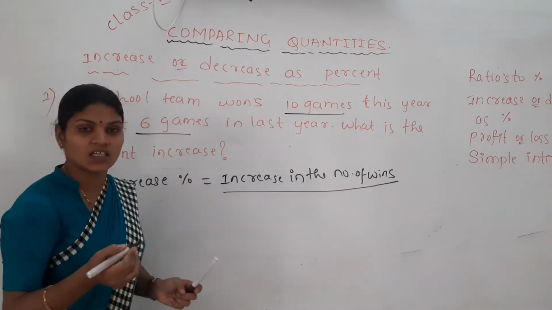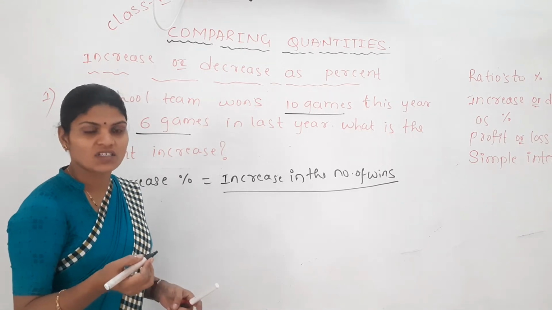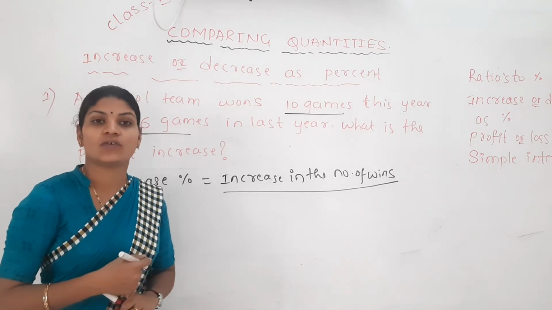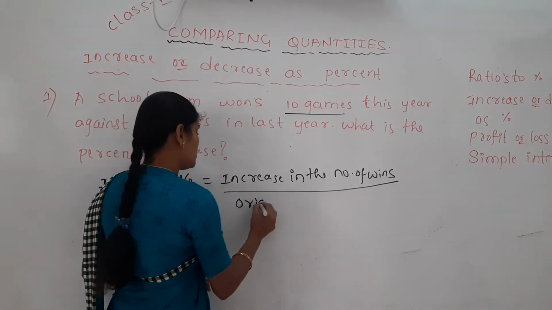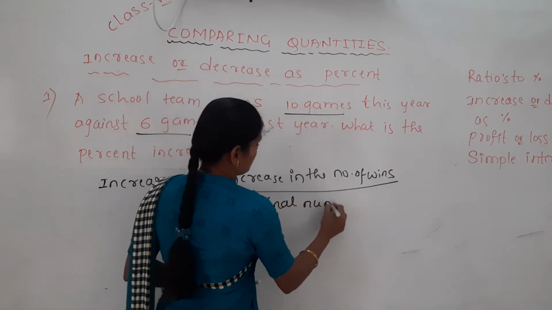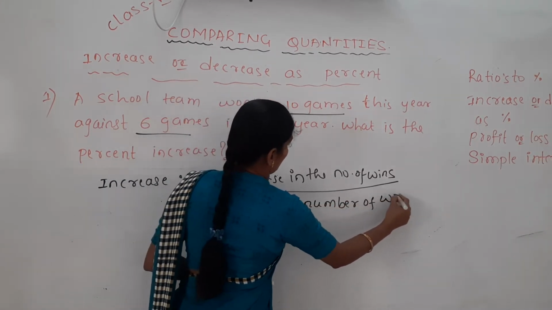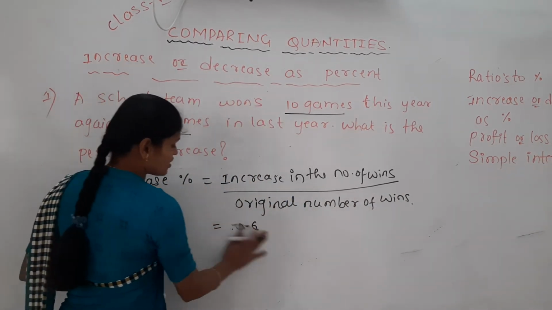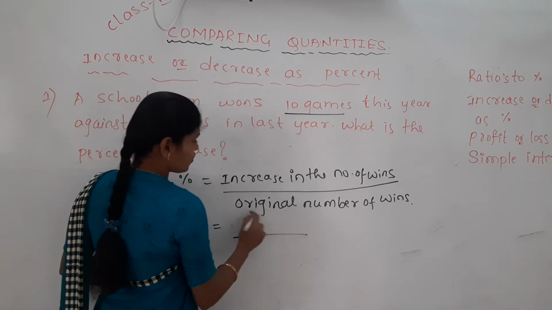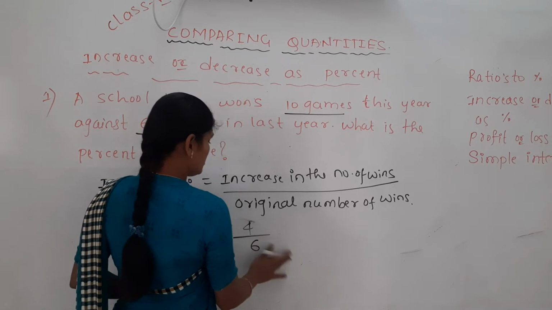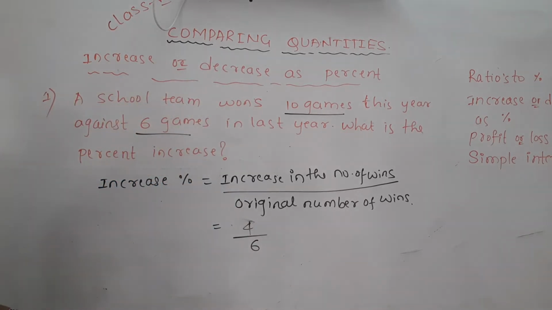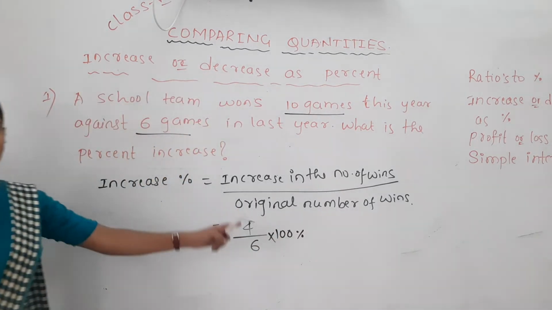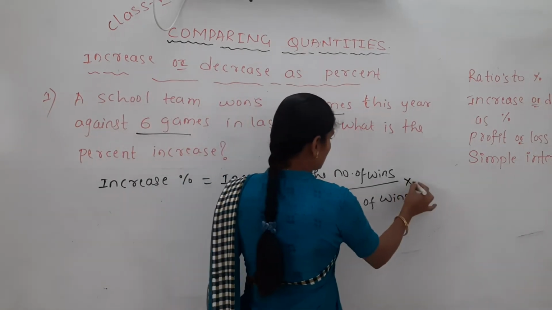So what is the base? The number of wins last year is the original number of wins. How much was it? The increase: 10 minus 6, so 6 became 10, the increase is 4. The original was 6. Then we have to find its percentage, which means multiply by 100%.